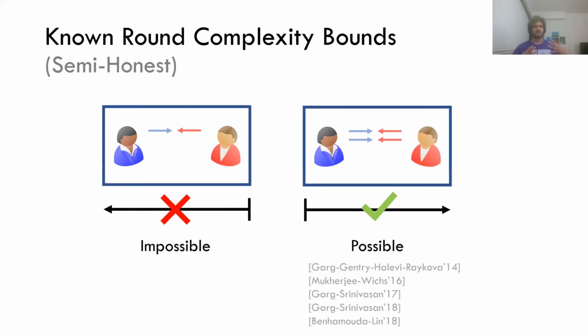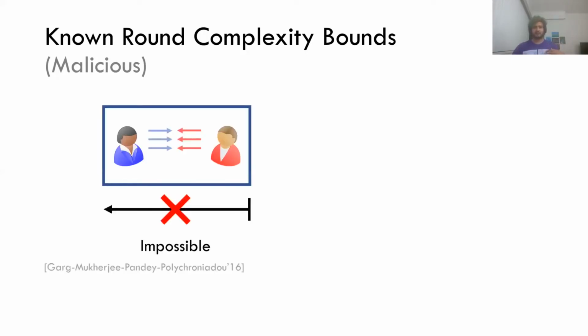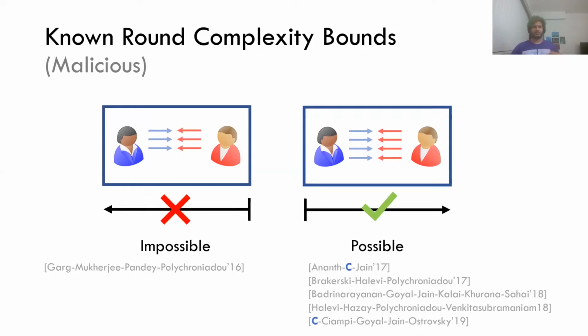Semi-honest is a very restricted class of adversaries. What about the more general class? What about adversaries that we call malicious adversaries, where these adversaries can arbitrarily stray from the protocol? In this setting, it turns out that three-round protocols are impossible. And like in the semi-honest setting, this is tight: recent works show that we can build four-round protocols.